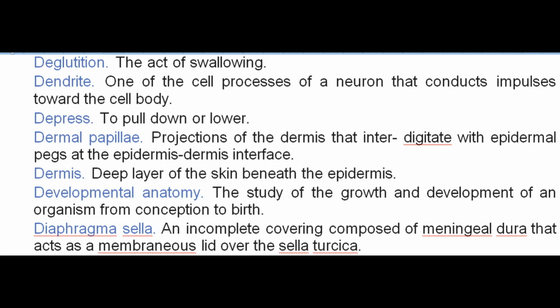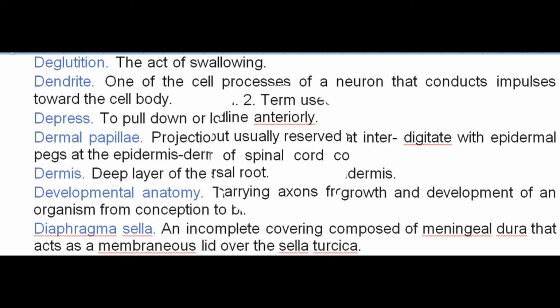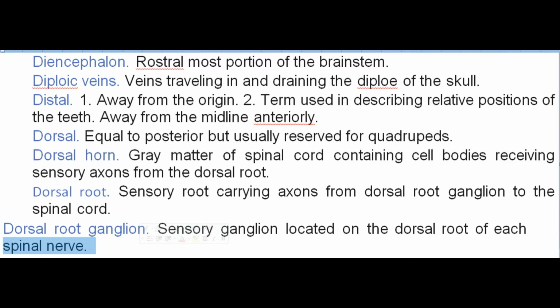Developmental anatomy. The study of the growth and development of an organism from conception to birth. Diaphragma sellae. An incomplete covering composed of meningeal dura that acts as a membranous lid over the sella turcica. Diencephalon. Rostral-most portion of the brain stem. Diploic veins. Veins traveling in and draining the diploe of the skull.